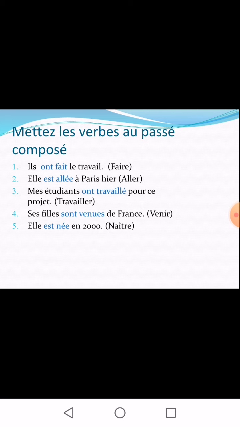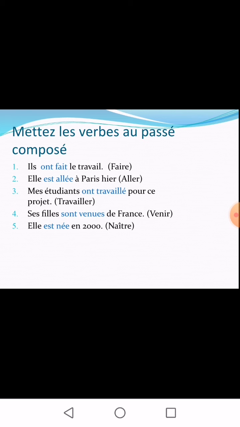The second verb is aller. So first we have to see whether it has a regular past participle or irregular past participle. Aller has a regular past participle, that is allé with an acute accent. Aller, you will drop ER and add E acute accent. Second one, aller forms passé composé with être.